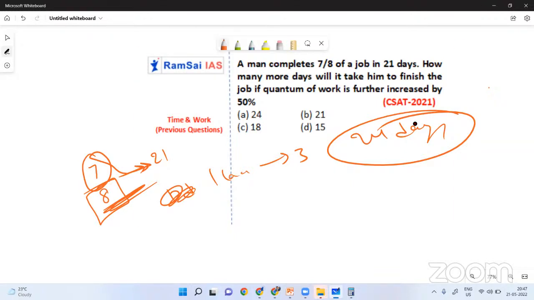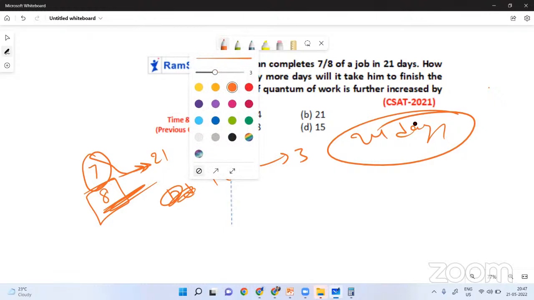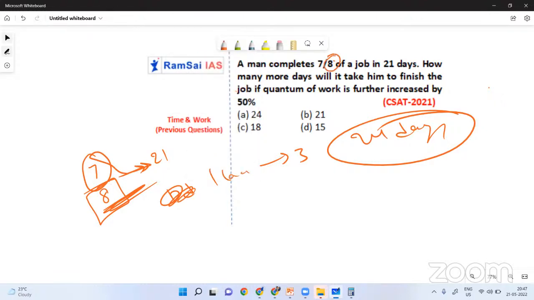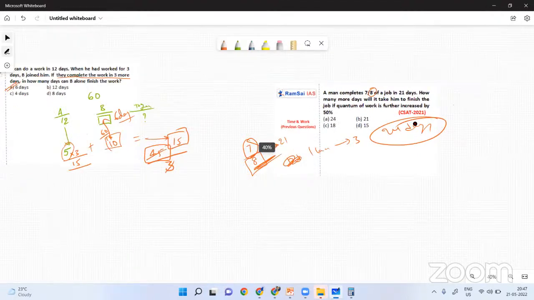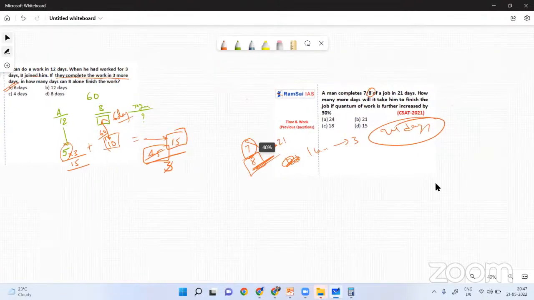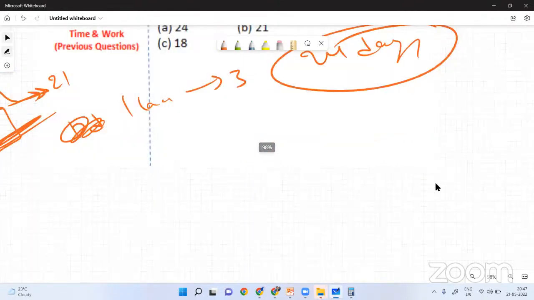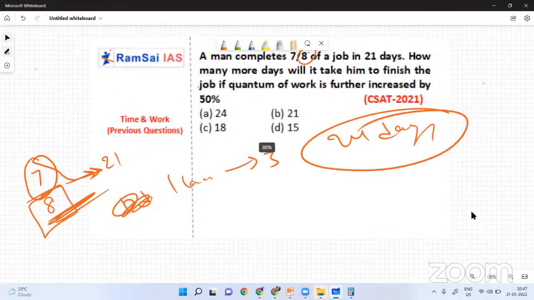See, what is the question here? A man completes 7 by 8 of a job in 21 days. How many more days will it take to finish the job if quantity of work is further increased by 50%? Means 50%. Okay. Initially, what we consider, there are 8 laddus. And now, wait. Further, it is increased by 50%. What is 50% of 8? 4 laddus. Yes or no?